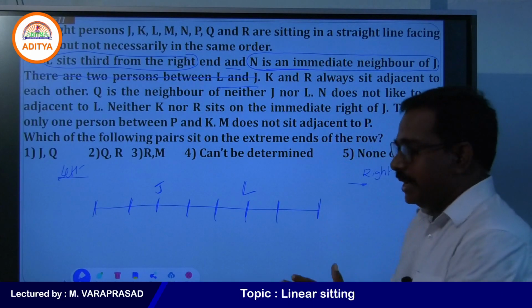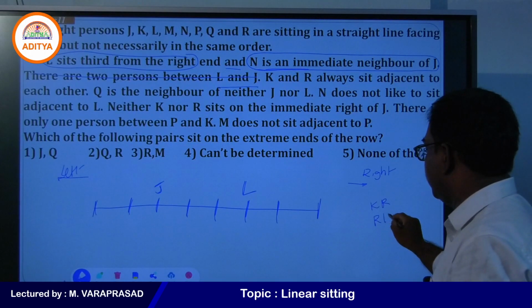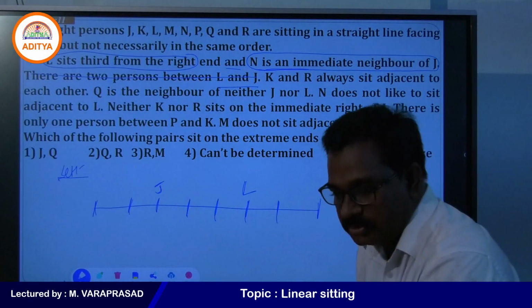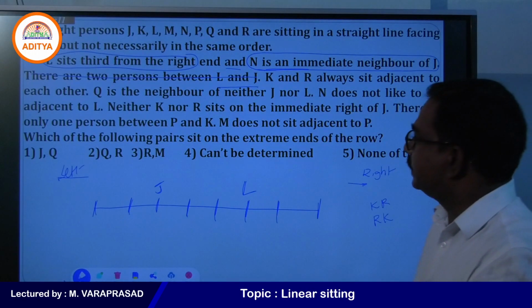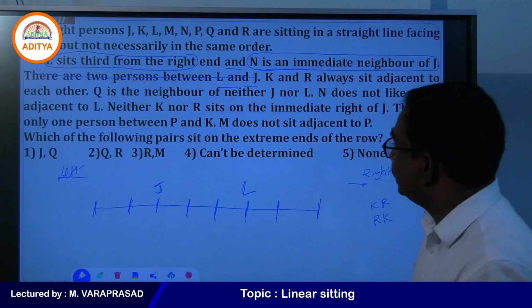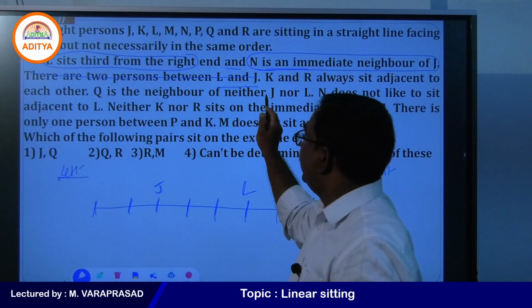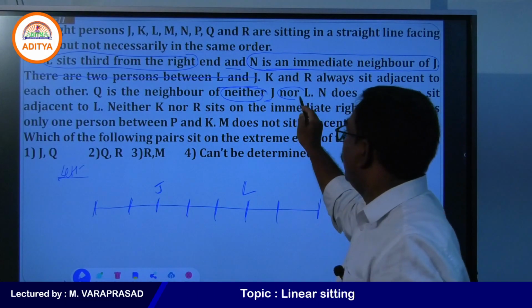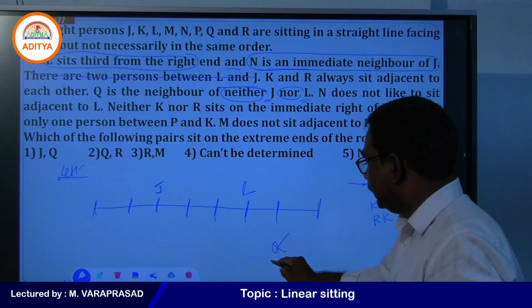K and R always sit adjacent to each other, means you will get the K R combination or the R K combination. You need to keep that point also in your mind. Later we can use it, right? Now what is given there, you see. Q is the neighbor of neither J nor L. Means at the side of L, Q cannot be placed here.